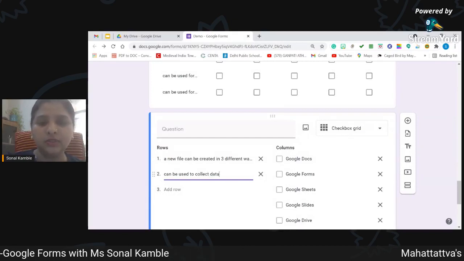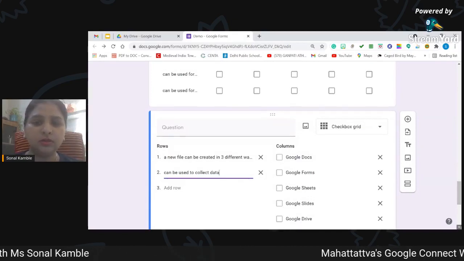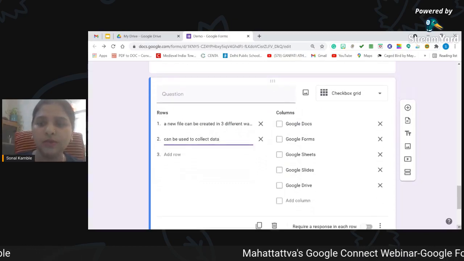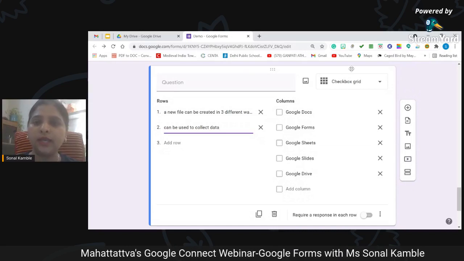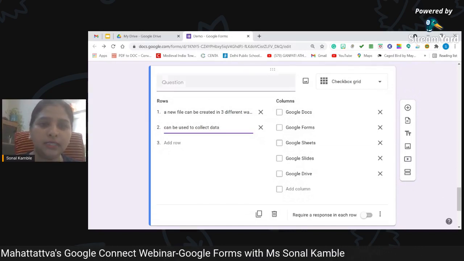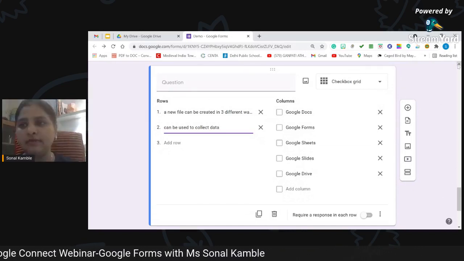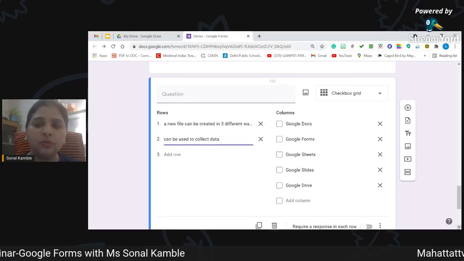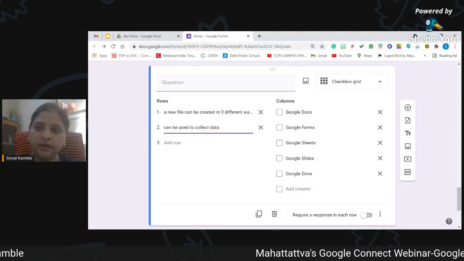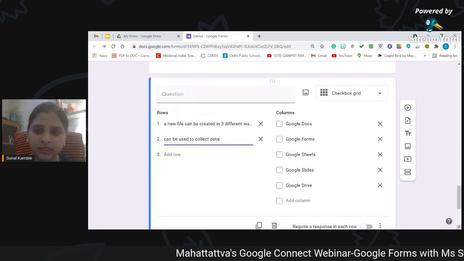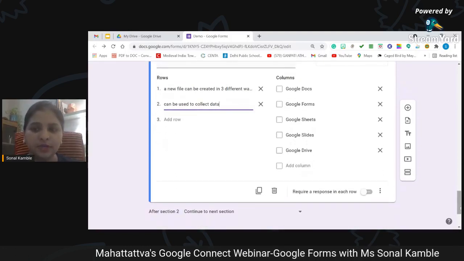data. Now this is not true for all the Google tools, so you will have to restrict your choice, isn't it? So here at one place only you can check for the answers, whether the students have actually understood and remember all the points which are connected with these options or not, and you can check their understanding for the topic in a simple manner.